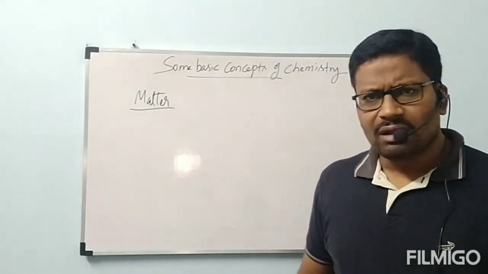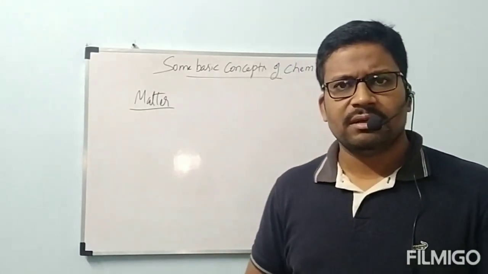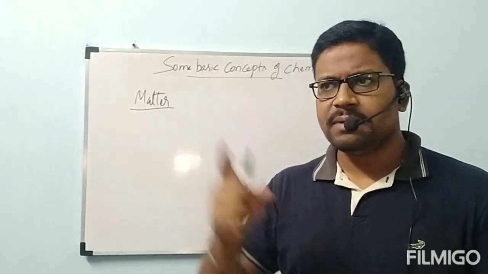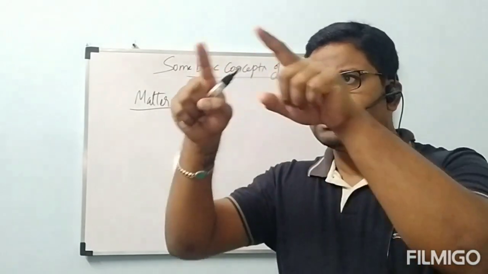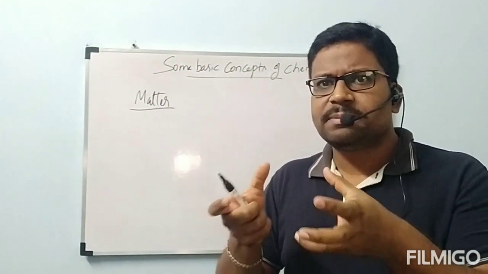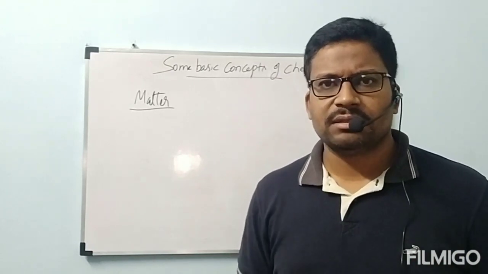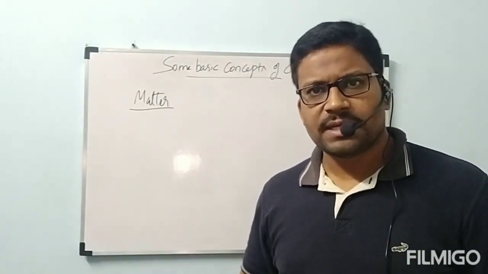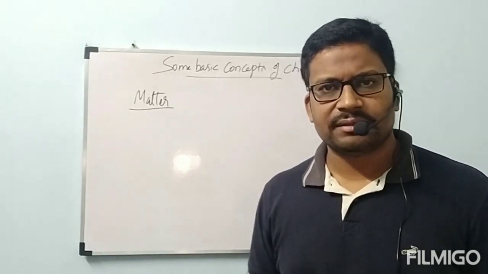Next, how does air occupy space, that is, volume? Let us take the balloon itself. That balloon has air. By seeing that itself, we can understand that it has some shape. Correct or not? The air present in that balloon is occupying some space in that balloon. So air has mass and it is occupying some space also. It comes under matter.